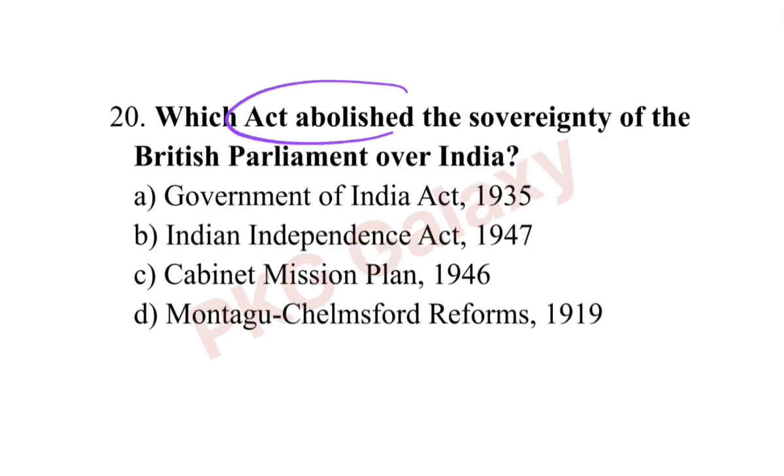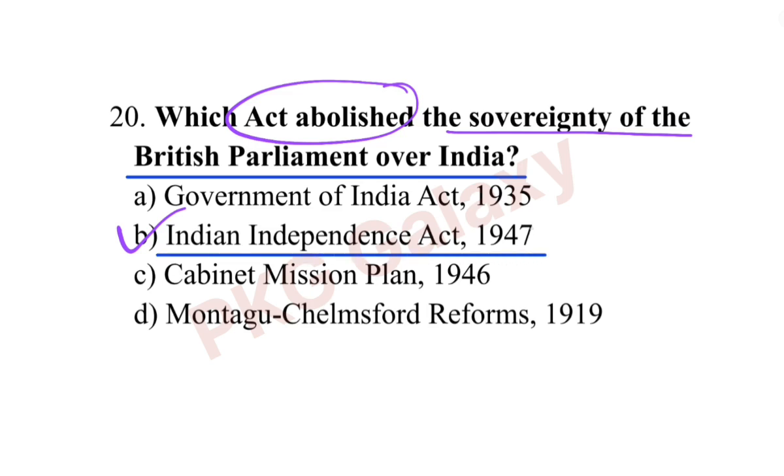Which act abolished the sovereignty of the British Parliament over India? The correct answer is option B, Indian Independence Act 1947.